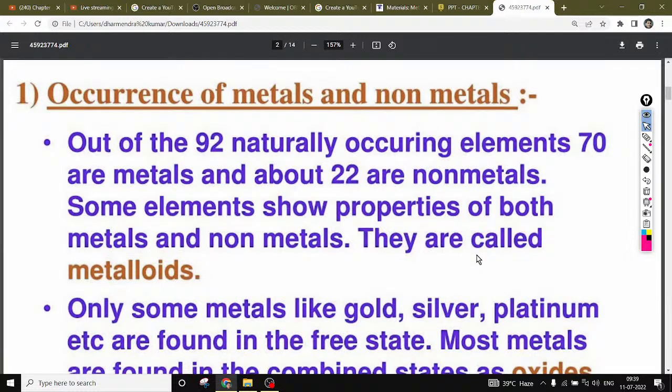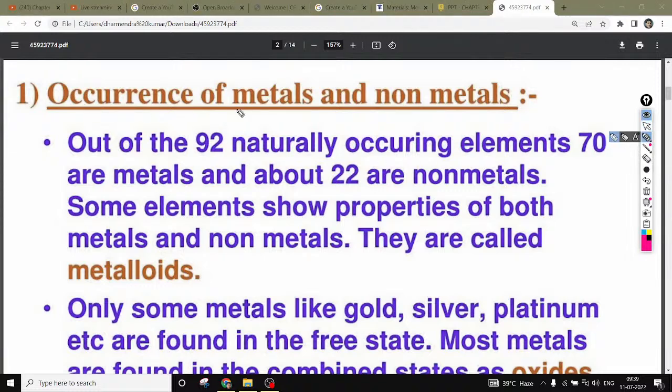So the first point here is the occurrence of metals and non-metals. And what are materials? Materials means substances, the things which occupy space and have some mass. That thing is called your material. Under this we will talk about metals and non-metals. So what are metals and non-metals actually?